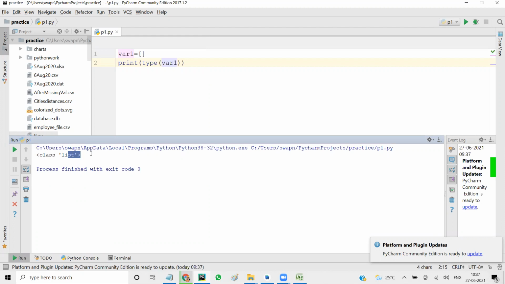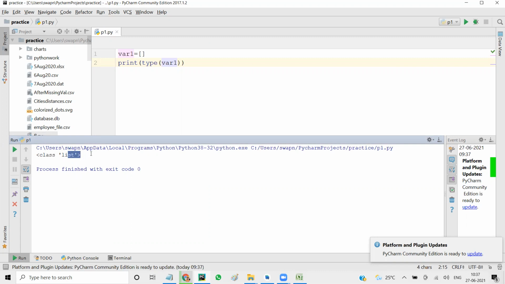Now how do you store a value? You have to remember, day before yesterday we discussed indexing. In indexing also we use square bracket. So this is the second application of square bracket. In the first application we saw how to use square bracket for indexing.